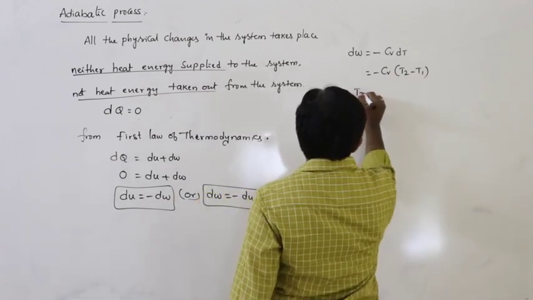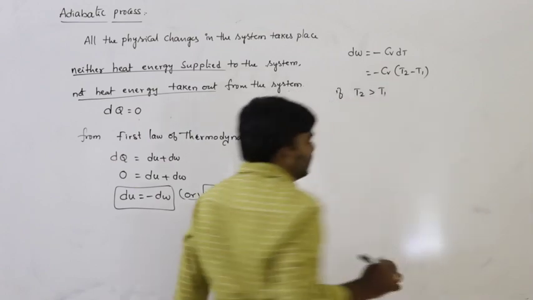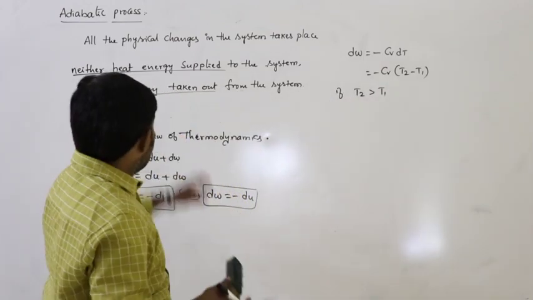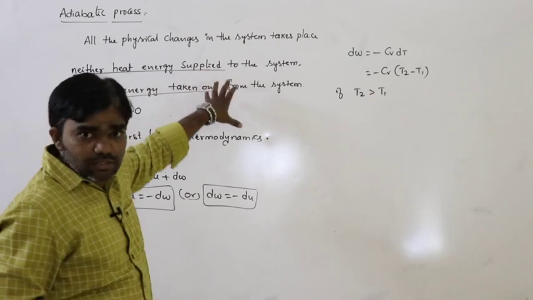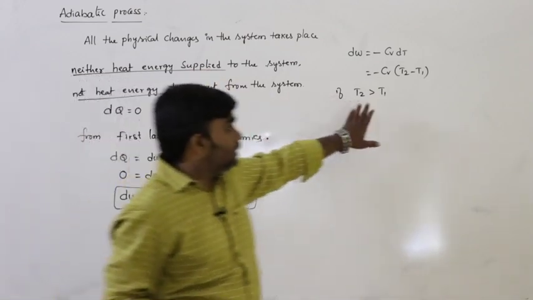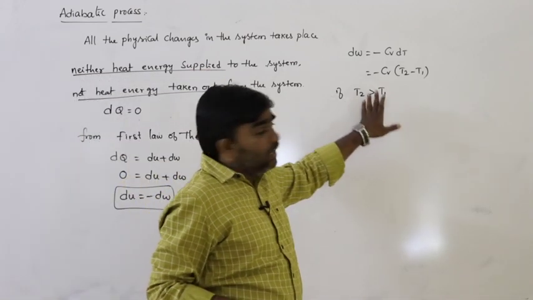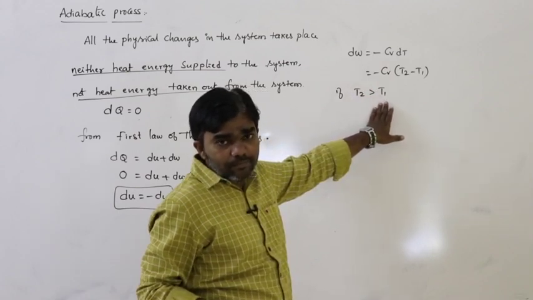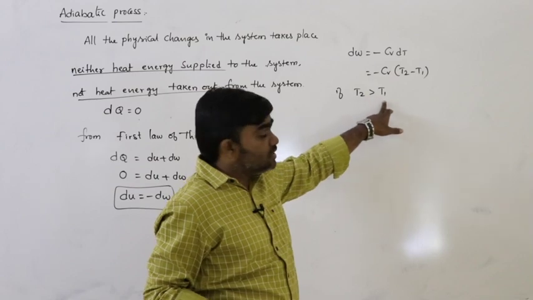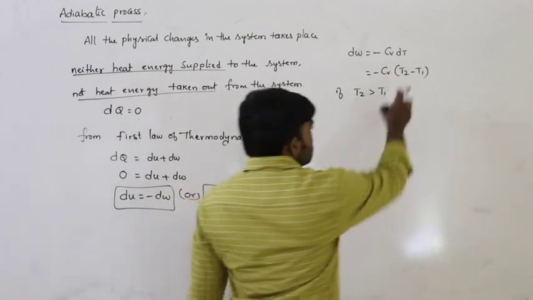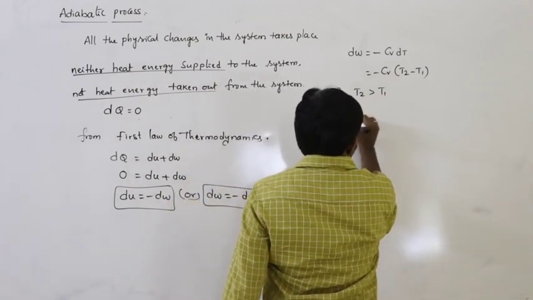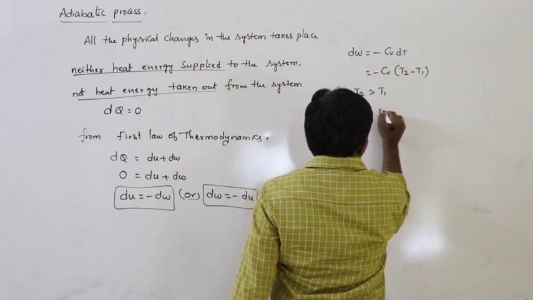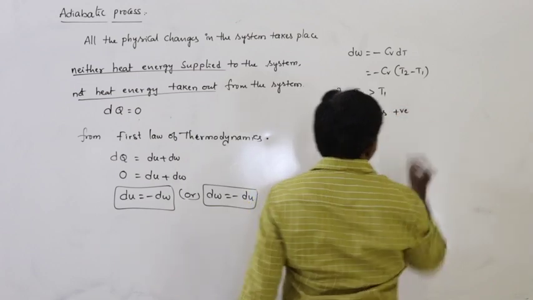Here, if T2 is greater than T1, that means after the changes in the system, the final temperature is greater than the initial temperature, so T2 minus T1 is positive.